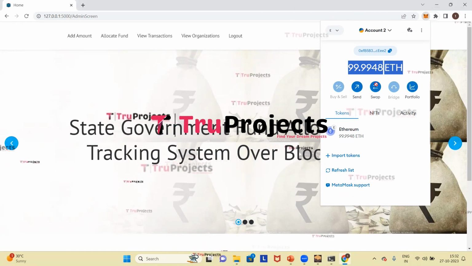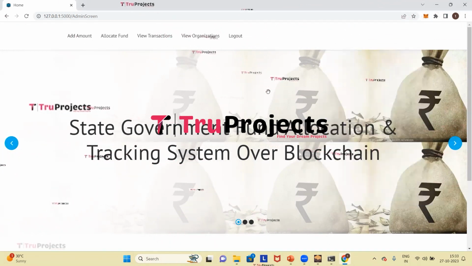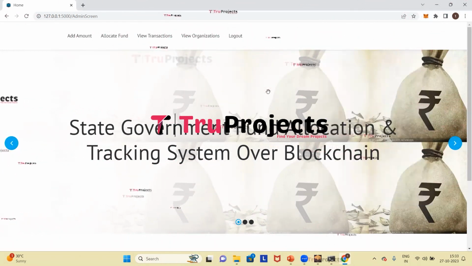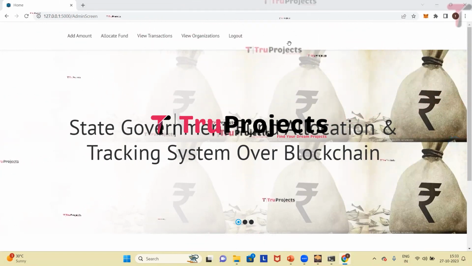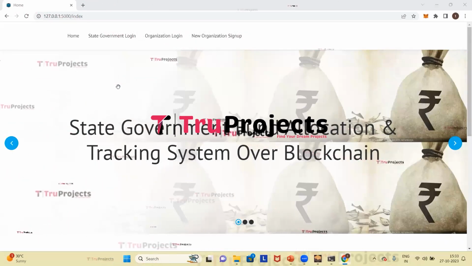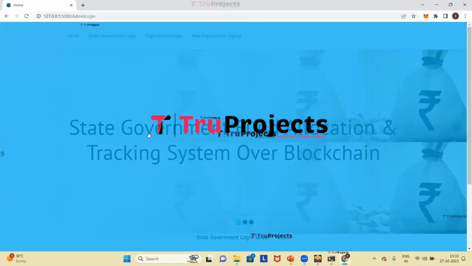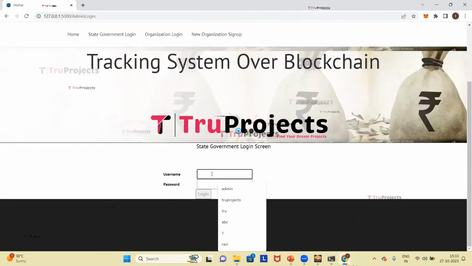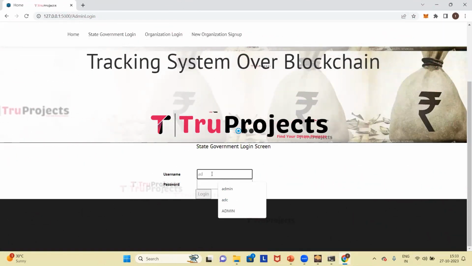Now we will get back to the web application and now we will again log in as a state government. So I'm clicking on state government login. Here again we need to provide the credentials which are the username and the password.